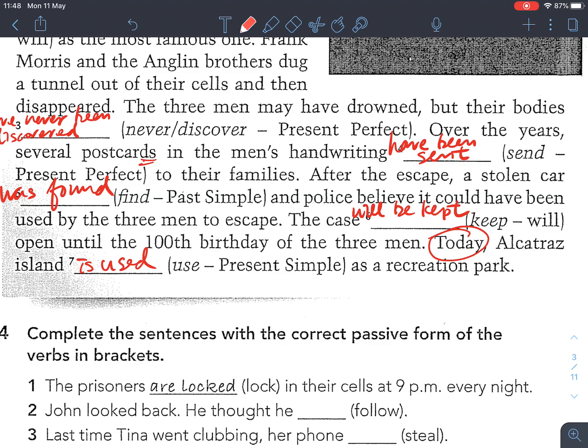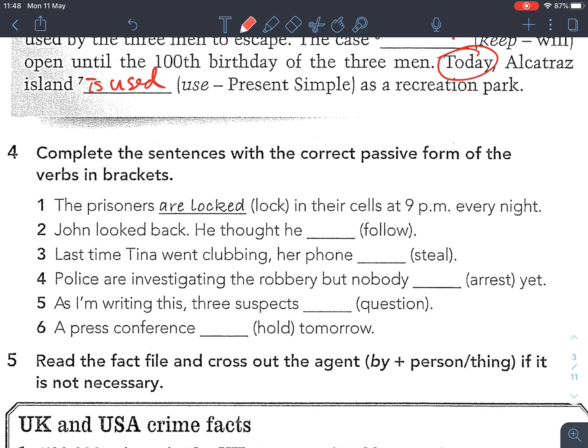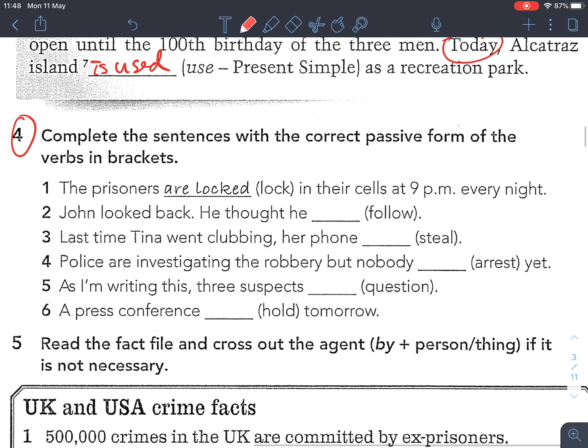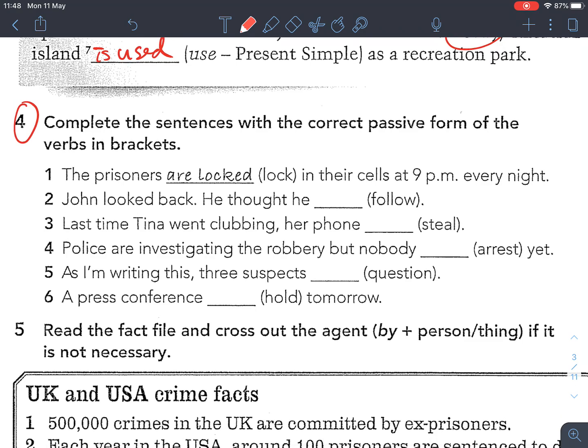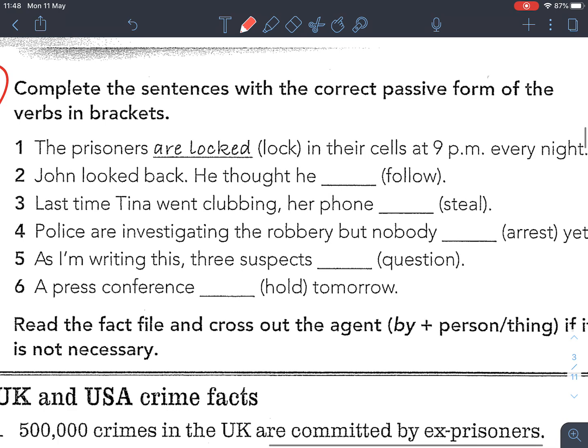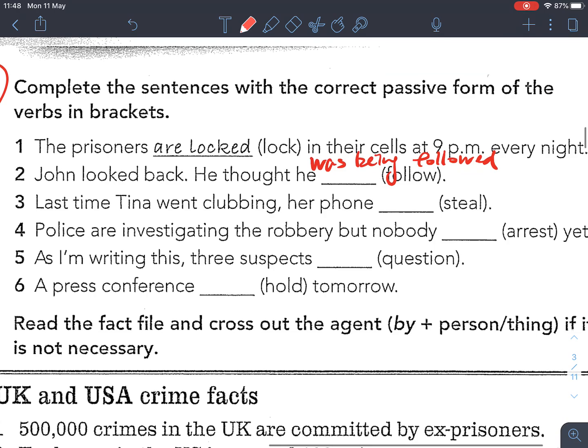Okay, then let's look at the next exercise, exercise 4. So complete the sentences with the correct passive form of the verb in brackets. So please pause the video now and then fill in the blanks. Okay, let's look at the answers together. So number 2, John looked back. He thought he... Okay, what should it be? He was being followed because he looked back, right? So he thought he was being followed. The guy was still following him, so we use past continuous.